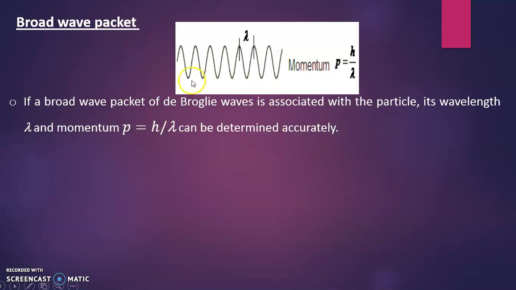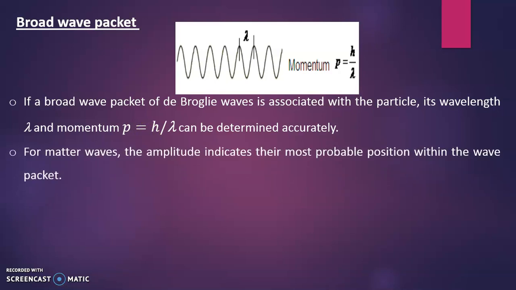See from the diagram. As the wave packet is broad, we can observe a clear wave, and easily we can find the wavelength lambda, which is the distance between two consecutive points which are in the same phase. So if we know lambda, we can find the value of momentum easily by this equation, p is equal to h upon lambda.